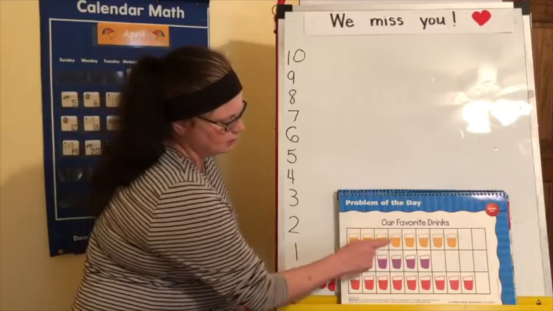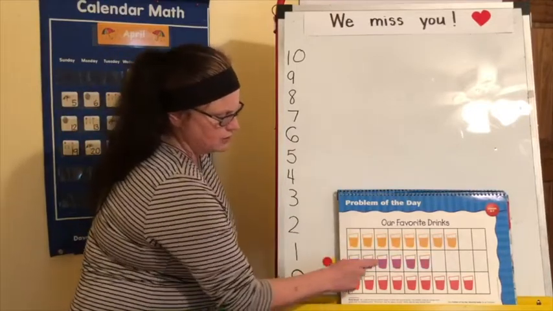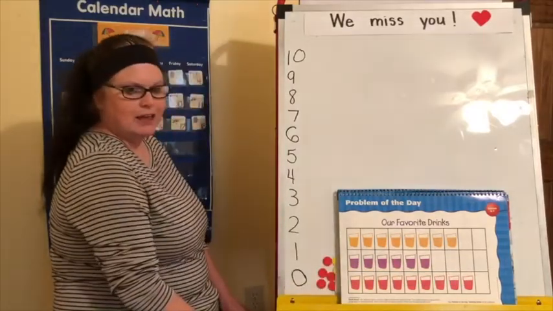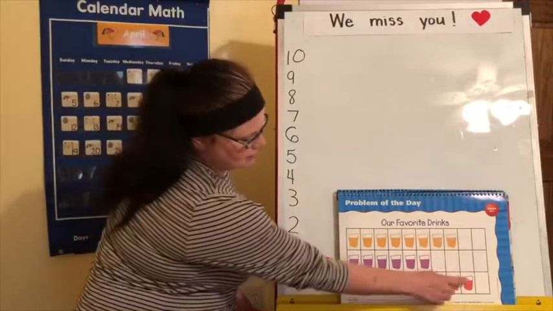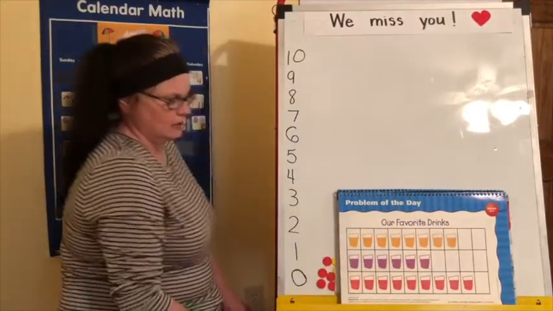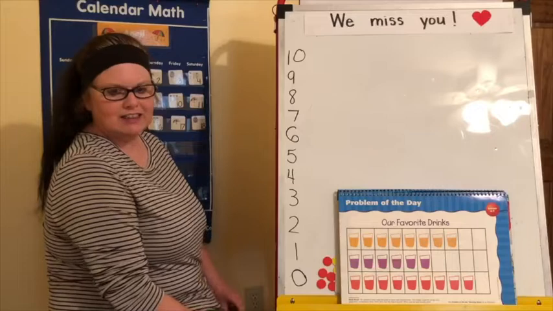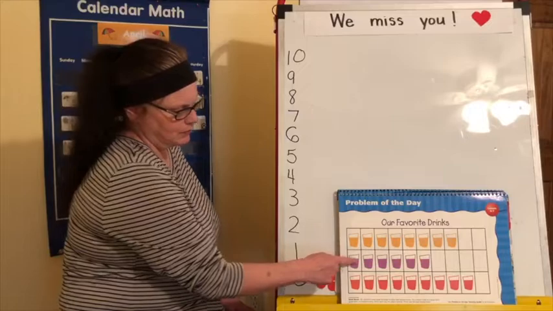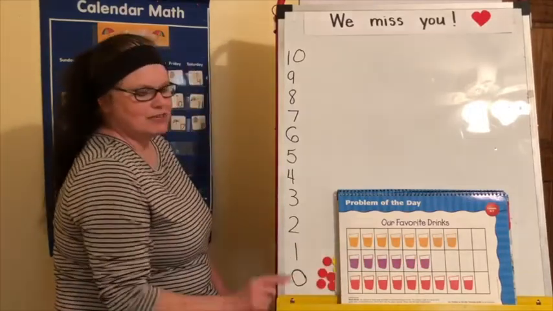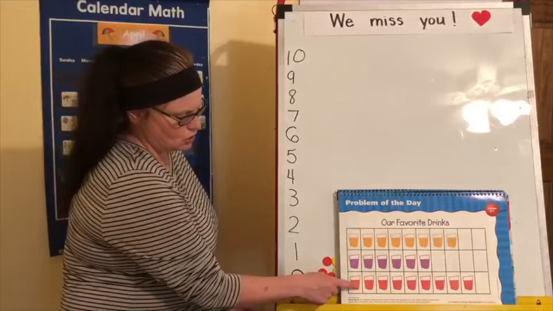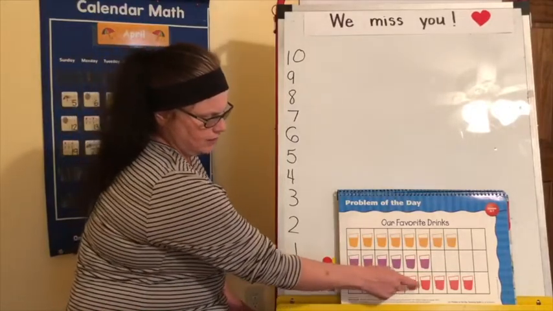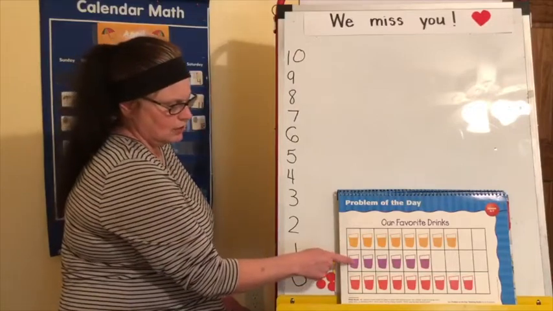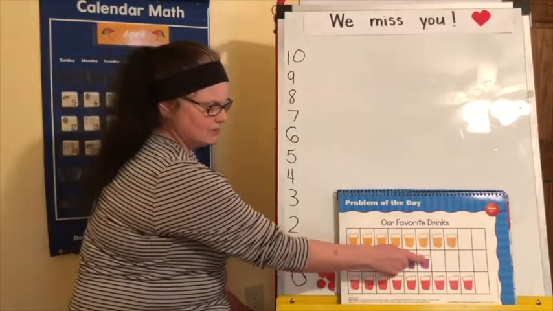So take a look. This many liked orange. This many liked grape. This many liked strawberry. If you said strawberry, good for you. You can tell that strawberry was the one that they liked the most. What do they like the least, the littlest amount? The grape. Nice job. Let's count and see how many people liked the strawberry juice. 1, 2, 3, 4, 5, 6, 7, 8, 9. And good job. And how many liked the grape juice? 1, 2, 3, 4, 5, 6.